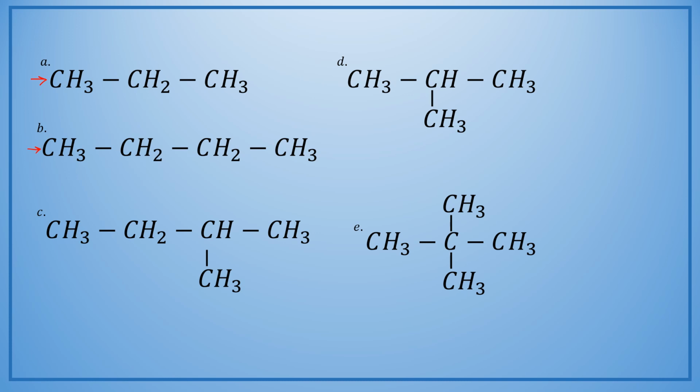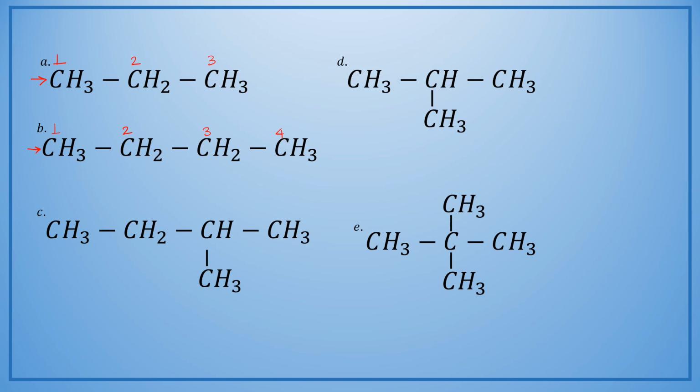We can start numbering from one carbon atom and we can end the numbering on another carbon atom continuously. Similarly, in example number B also, we can number the carbon atoms continuously without any break, right?